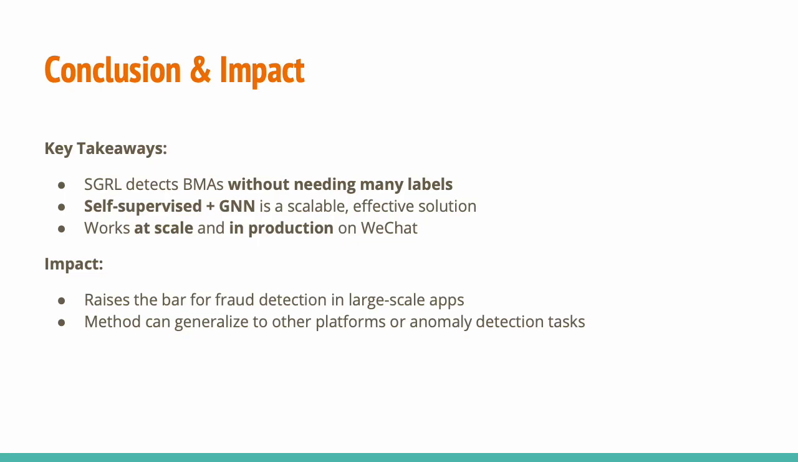So the key conclusion for this paper is that it presents a novel self-supervised framework that tackles the black market account detection problem using a graph-based approach, and by combining contrastive learning on local structures with self-supervised attribute prediction, the authors design a model that requires minimal labeling yet performs strongly in both offline and online settings. And SGRL is currently deployed on WeChat, and it has helped detect hundreds of thousands of fraudulent accounts for now.